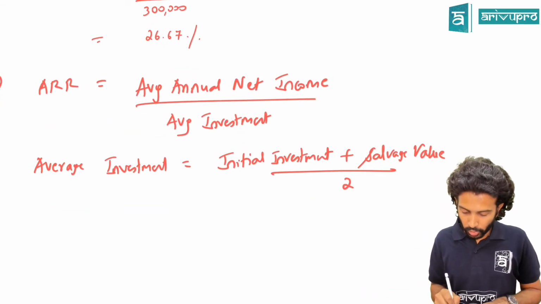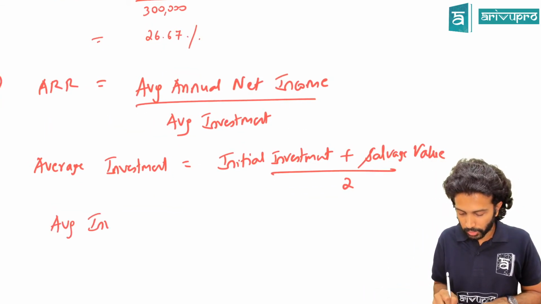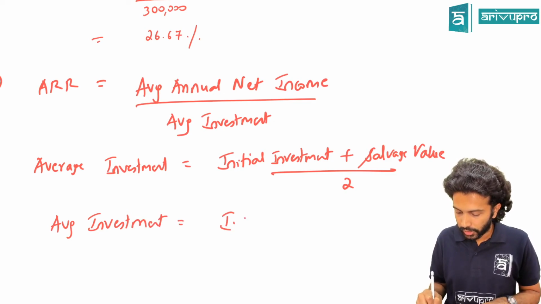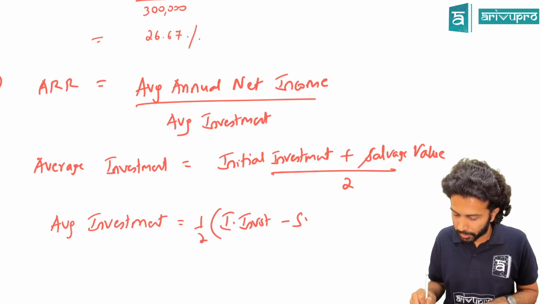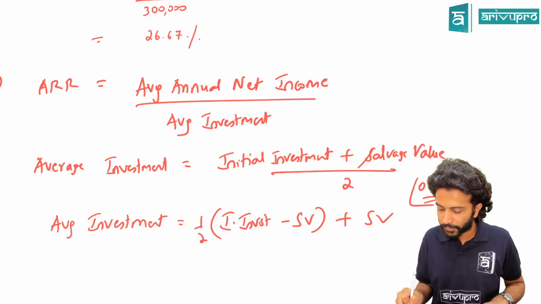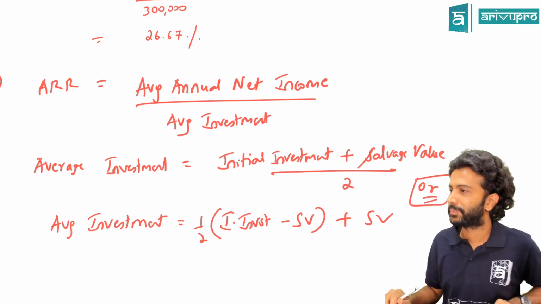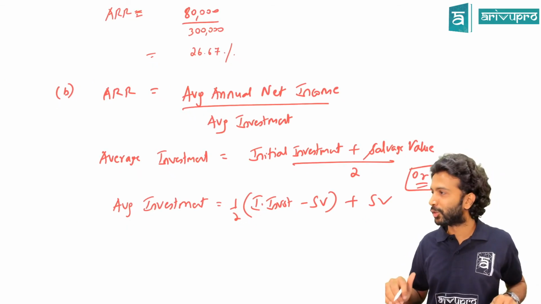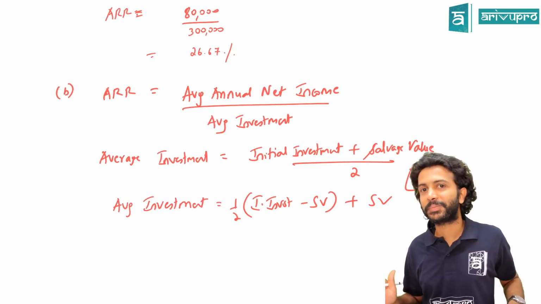For those of you who require the Tufani formula, there is one more. That is half of initial investment minus salvage value, plus salvage value. Both will give you the same answer. Use the first one, it's okay. You can keep the Tufani one for another day. Study material will give you that also, but we can keep this.